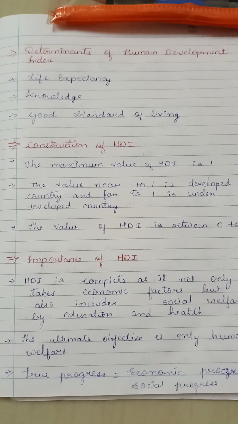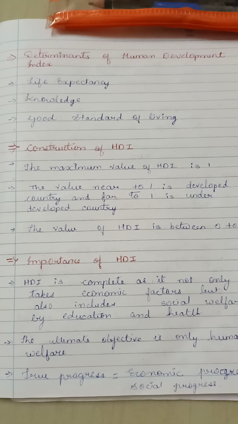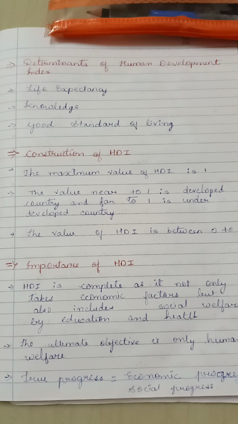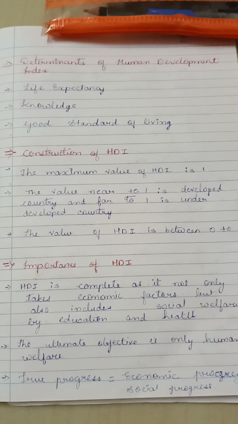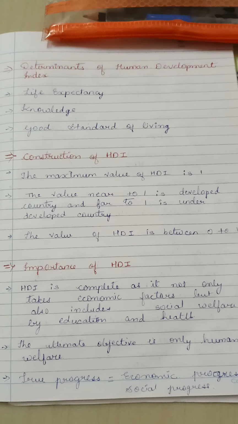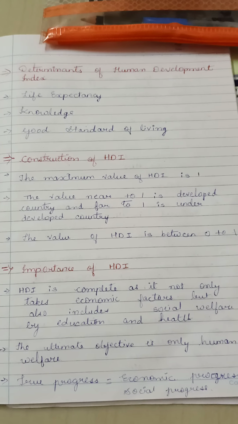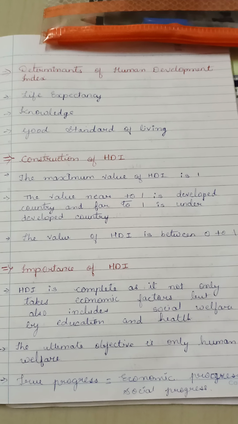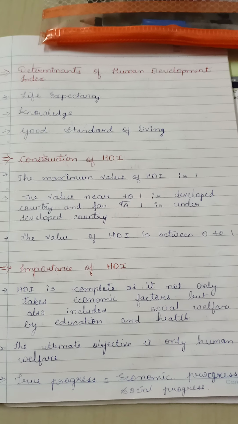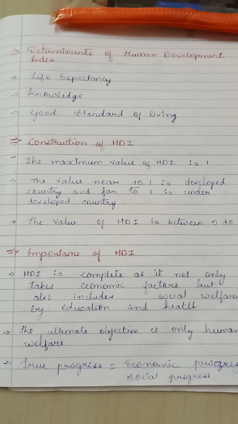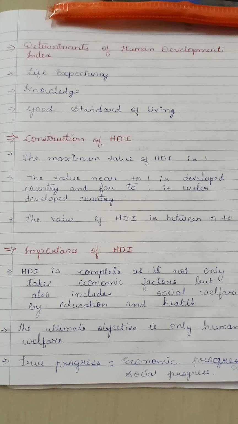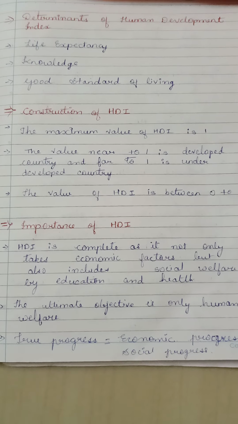Now the third one is a good standard of living, in which the availability of facilities, we can say many more: pure drinking water, medical facilities, good sanitation, infant mortality rate, percentage of undernourished, malnourished children, transportation, communication, proteins, fats, and required calories for the citizen. All this together comprises the standard of living. Data regarding income depicts the standard of living, which in turn shows the economic achievements. So these three are the important determinants of the Human Development Index to find out the HDI.